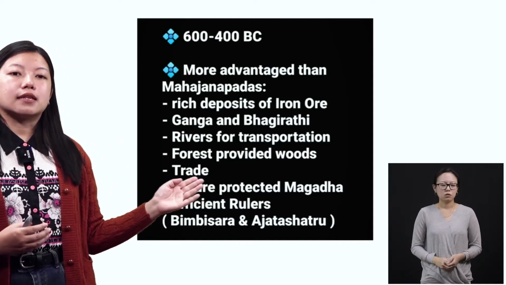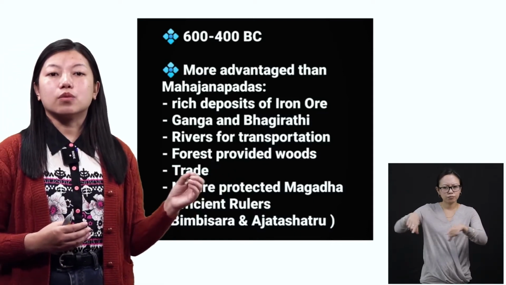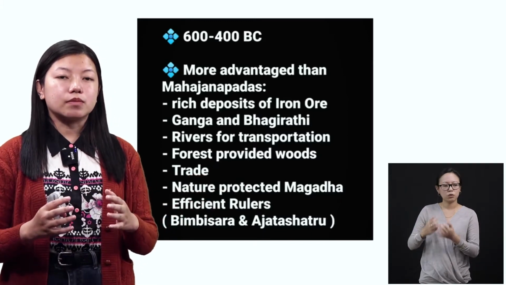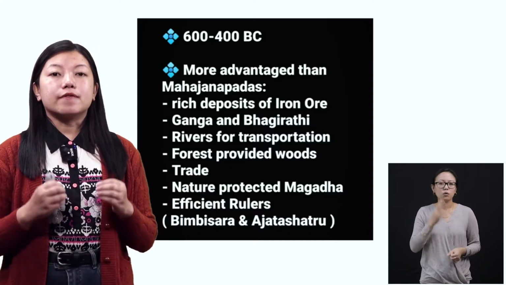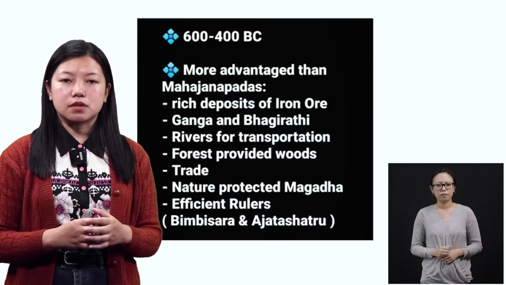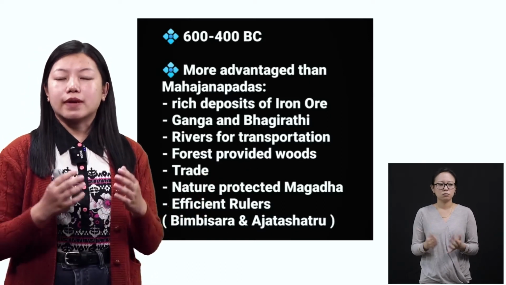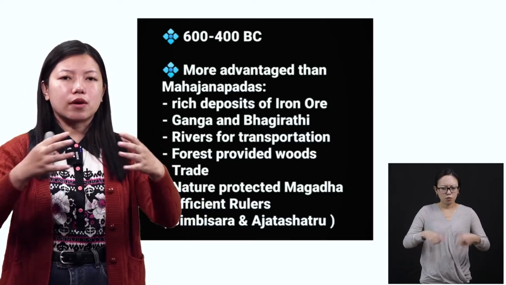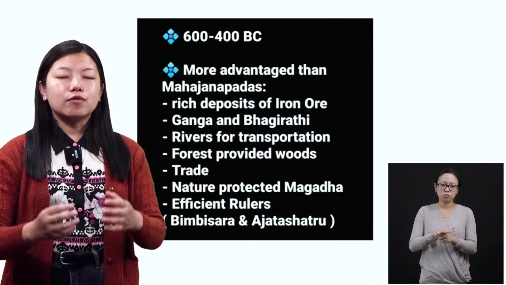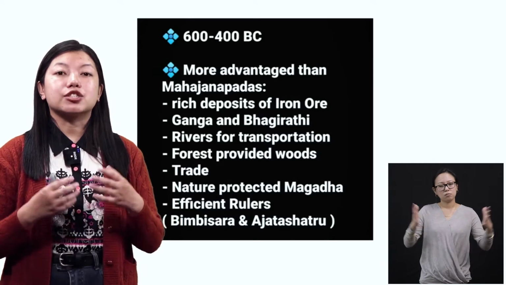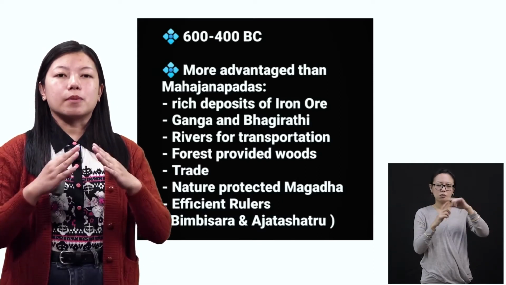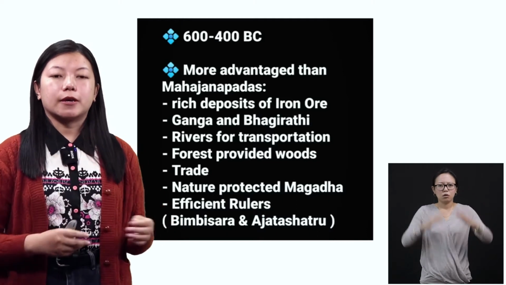So also they had forests that provided wood. Now wood was very important for them because it helped them to make houses and different things that they can use for different purposes, all right? So wood was quite available because there was thick forest around the kingdom and they had no shortage of wood. They had enough wood to make chariots that were used during the wars, and for making tents and houses, okay?